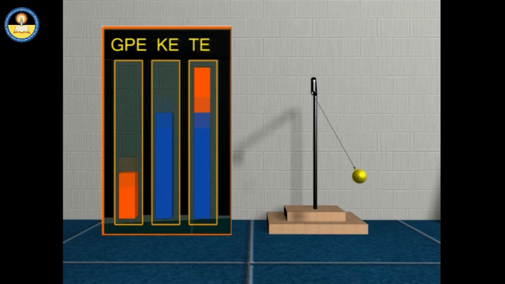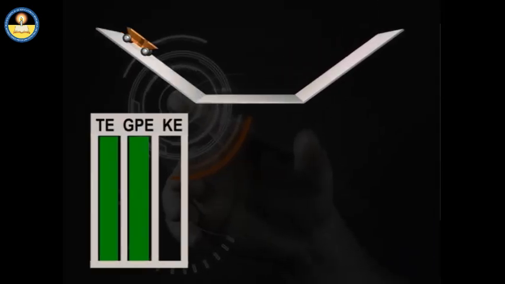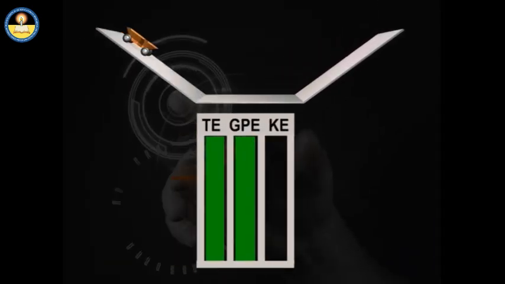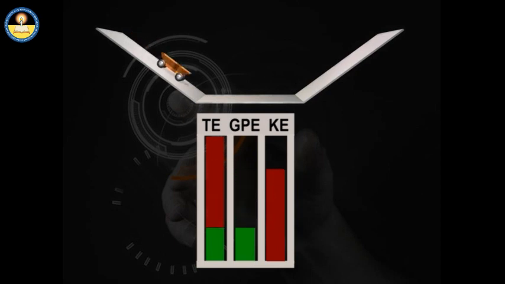remains the same. Another example of such type of transformation of energy is the motion of a car on an inclined plane. When the car is at the peak of an inclined plane, it possesses only potential energy. When it moves downwards, its potential energy converts into kinetic energy.